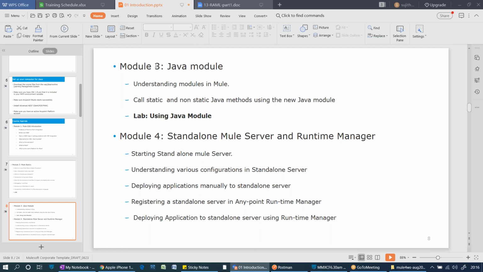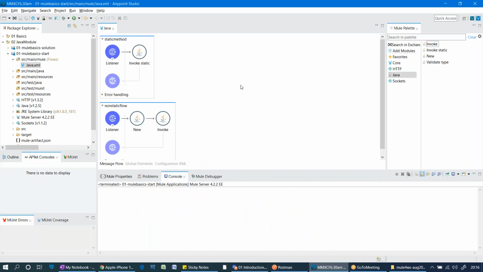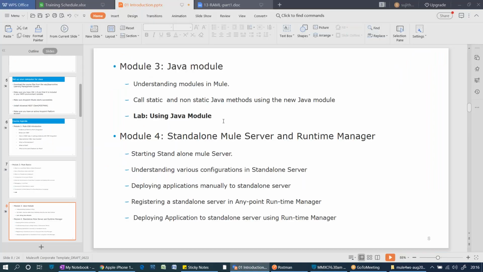Till this module 3, we have developed our application by using Anypoint Studio, and you are going to deploy through Studio itself, because for Studio, the Mule runtime, that means the server, acts as a plugin, right? But in production, in real-time scenarios, Anypoint Studio will not be available. Anypoint Studio is only for development.